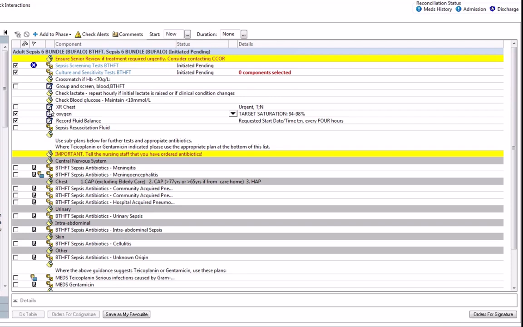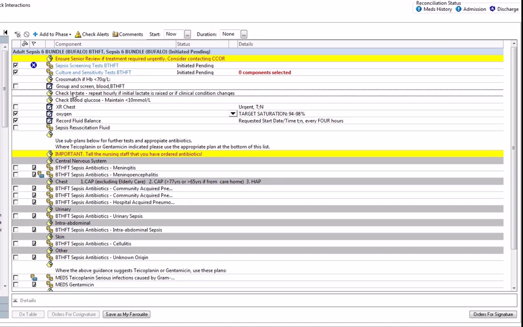Again, returning to the bundle, there's just a reminder in here that if your patient's Hb is less than 70, that they will require a cross-match, and if that is the case, then you will be able to request a group and save directly within the bundle.